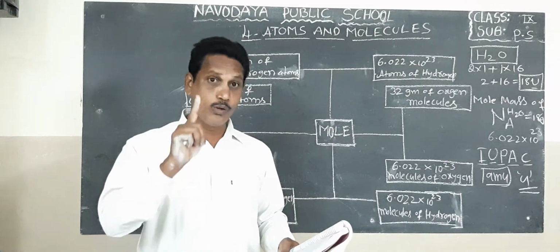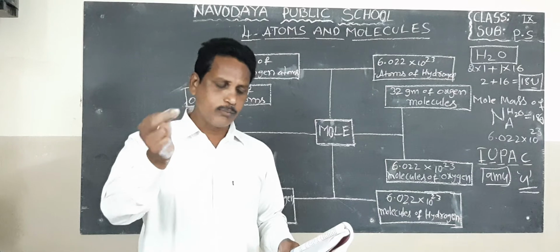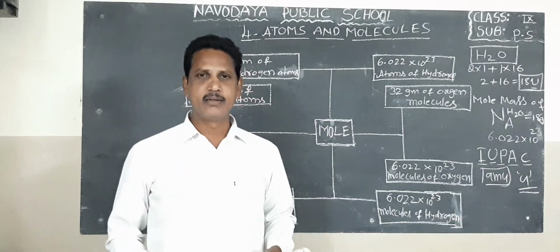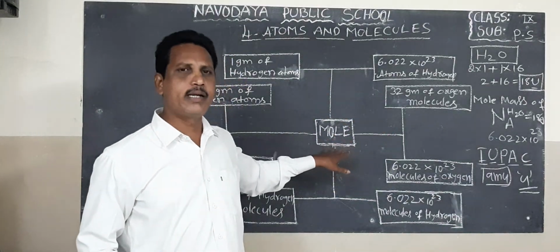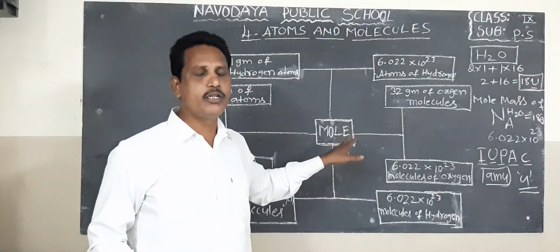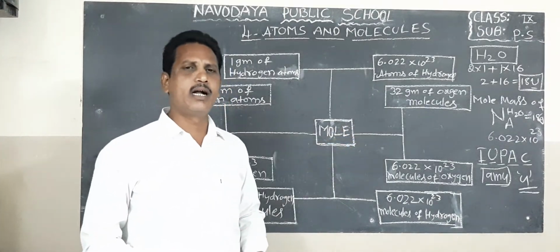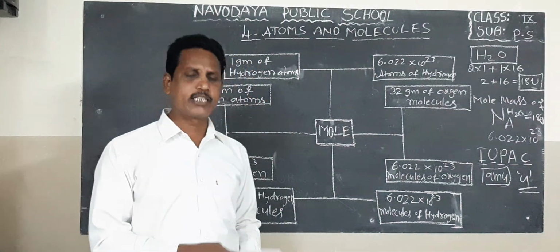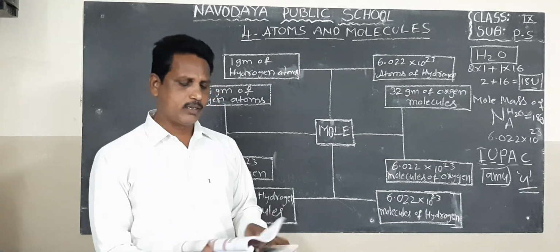Again students, most important: the number of particles, atoms or molecules present in 1 mole of any substance contain 6.022 into 10 power 23. That is called Avogadro number. Okay, see this chapter in our textbook, page number 70. See this chart.